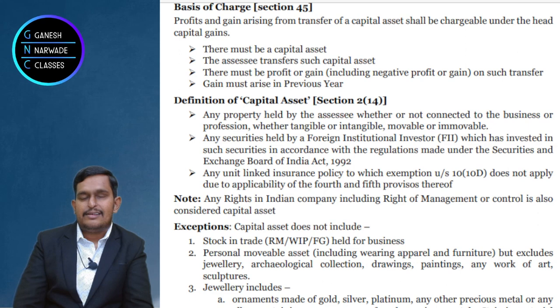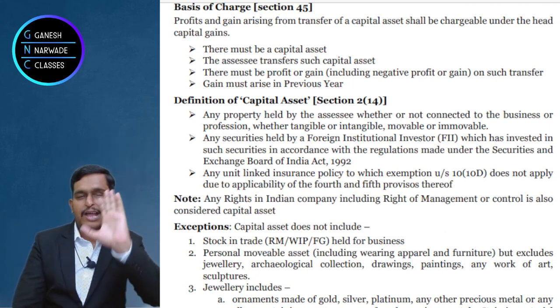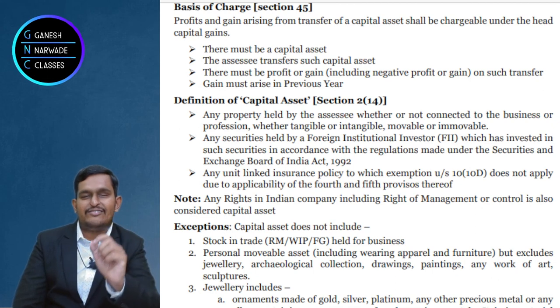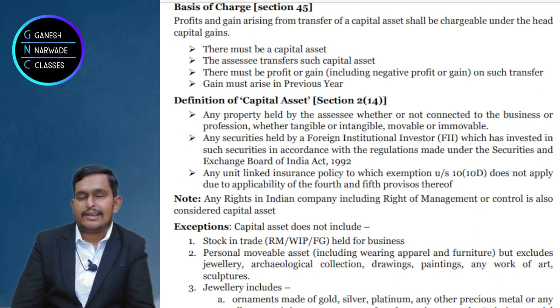So the government said that if you are paying 2,50,000 rupees or more in any single year during the policy period, then that ULIP will be taxable. That ULIP money will be taxable when you receive it. And that's why they said that it is a capital asset. The government doesn't want to tax huge money. They want to just collect 10-15%. For that purpose, they put it under the capital gains chapter.